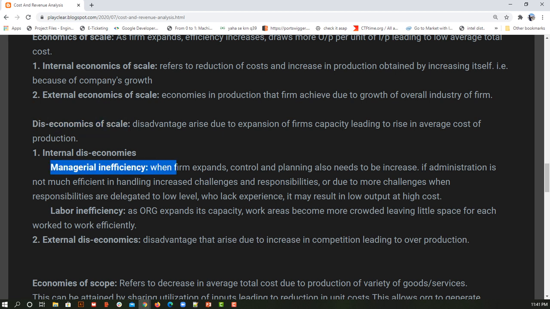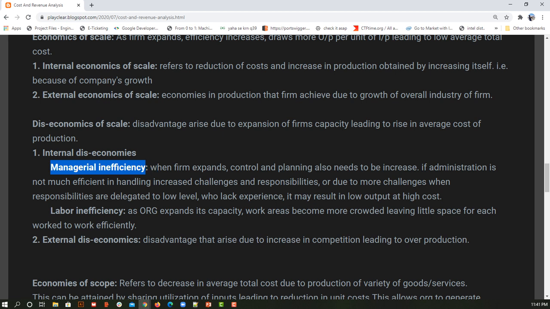When you are expanding, you are going to face too many challenges, including handling new challenges, hiring, recruiting, and all the operations that you have performed so far are going to increase in scale. If you don't have that much experience, you are going to delegate it to someone who works below you, and people working below you don't have much experience in these kinds of challenges. So more cost will be spent, and it may result in low output at high cost. That is because of managerial inefficiency. I hope that makes sense.